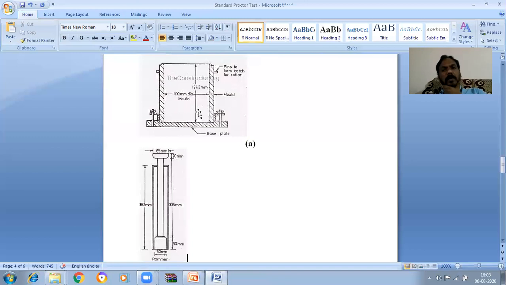This is the volume of the mold, nothing but the volume of the soil, because these are the internal dimensions. Internal diameter is 100 mm and internal height is 127.3 mm. We need to take the soil completely in this mold. So the volume of the soil is π/4 × 100² × 127.3.